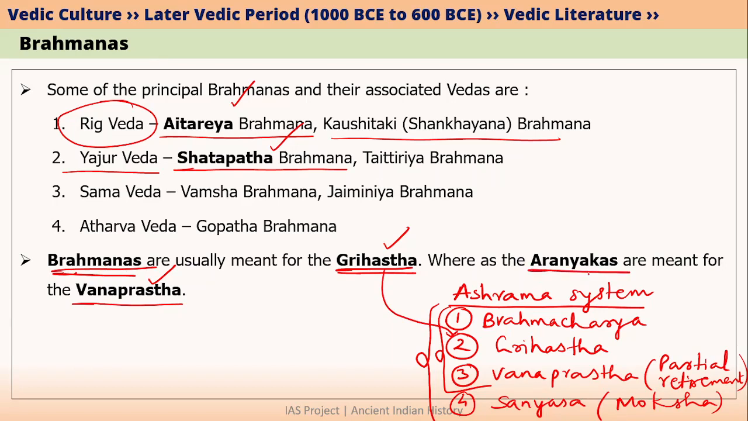However, Aranyakas are usually meant for the Vanaprastha stage of people. In Vanaprastha, the word Vana actually means forest. Similarly, in Aranyaka also, the word Aranya actually means forest. That is why in the stage of life where you are spending time in the forest, partially away from your household, you have to study Aranyakas and then you have to use the knowledge of these Aranyakas in case of sacrifices. So this is the difference between Brahmanas and Aranyakas. We will learn more about the ashrama system towards the end of later Vedic period lectures.